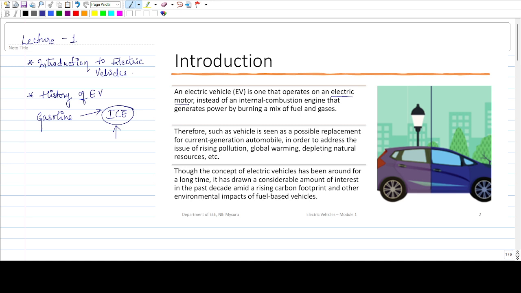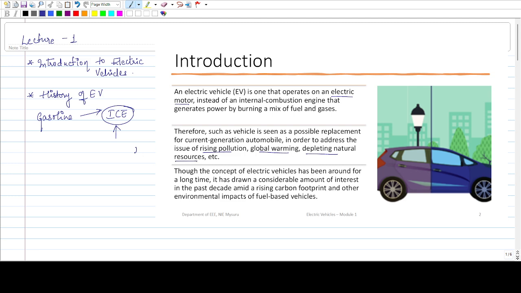The evolution of the electric vehicle is seen as a possible replacement to current generation automobiles, mainly because of these reasons: rising pollution, global warming, and depleting natural resources.